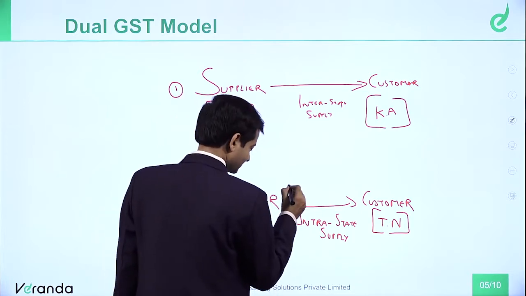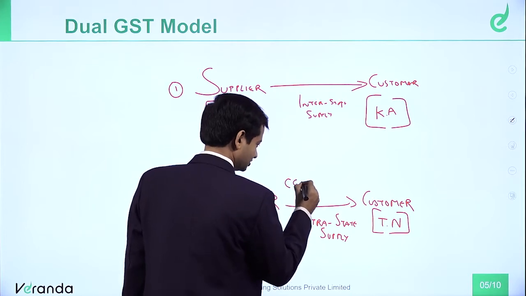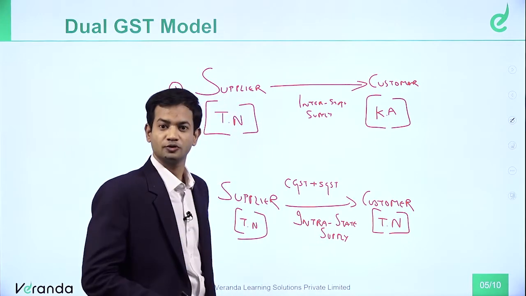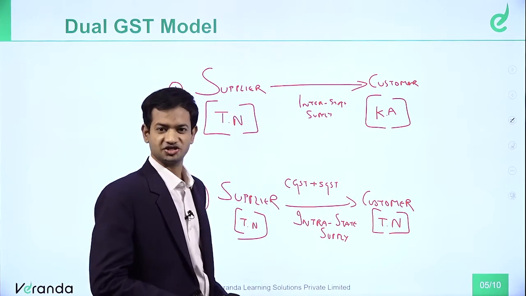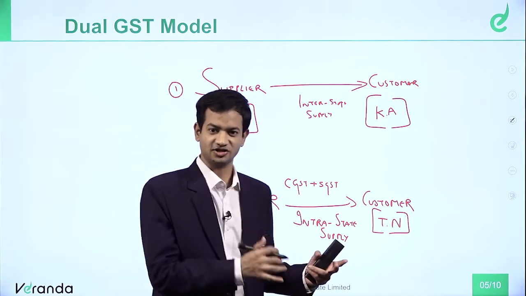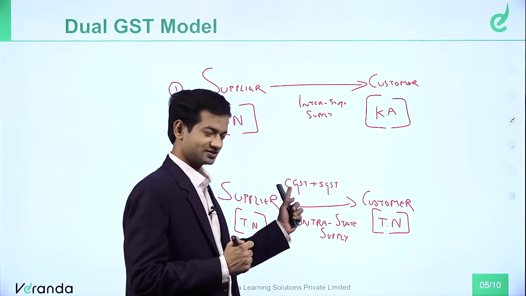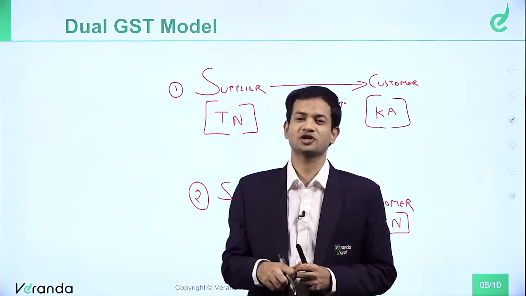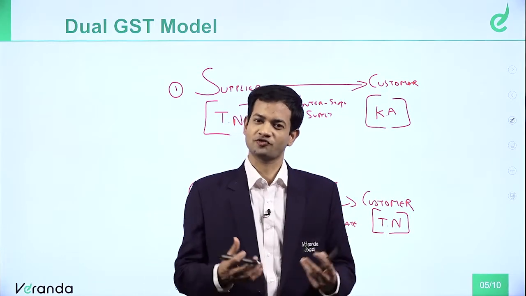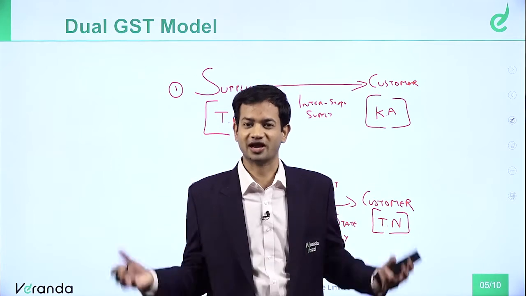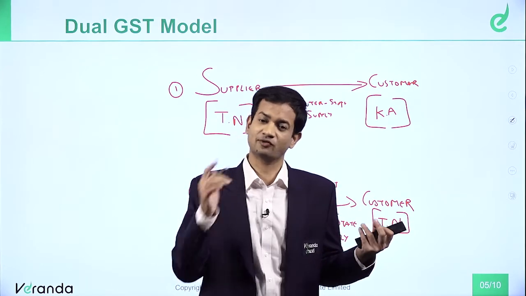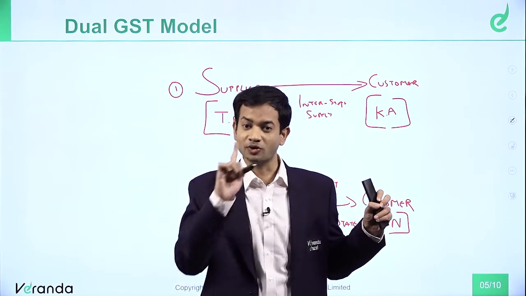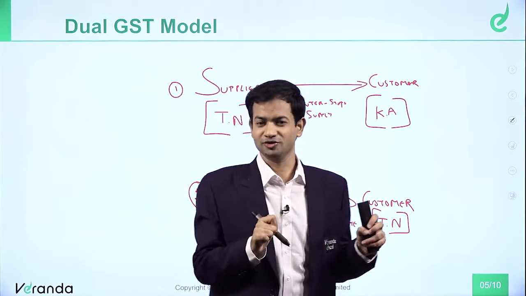What we charge here is, GST has multiple forms, CGST plus SGST. What will I charge? CGST plus SGST. So if it's an intra-state transaction, dual model GST, one CGST, another is SGST. It is a dual model GST. Basically, this concept is adopted in countries like Canada, Brazil. So we have also adopted that model, which is a Brazilian or Canadian model. Some countries have only single GST. They will charge only GST. That's it, one rate, 18%, 5%, 12%. Only single GST. But in India, we have dual GST. So we will not charge only single GST.